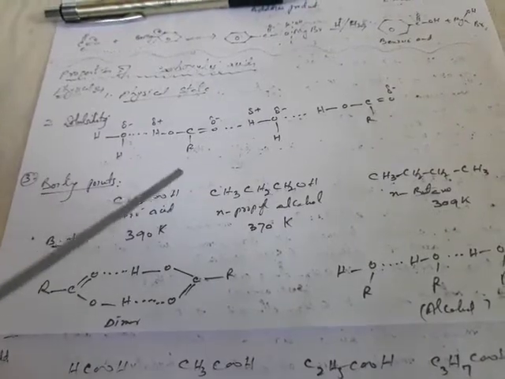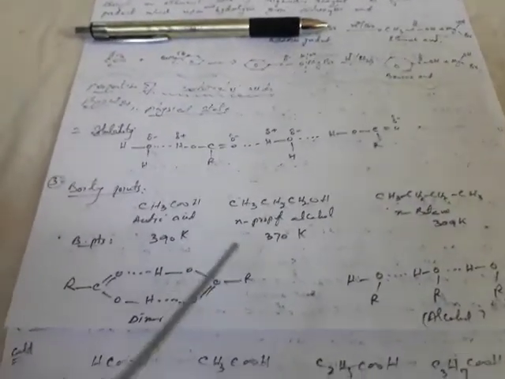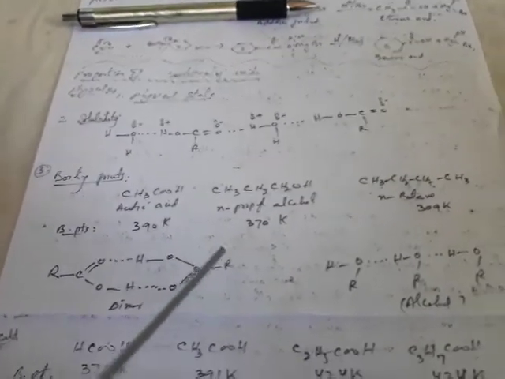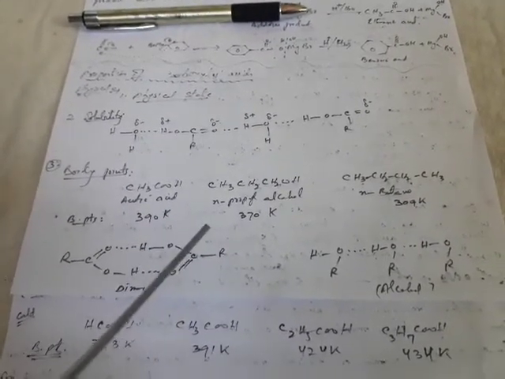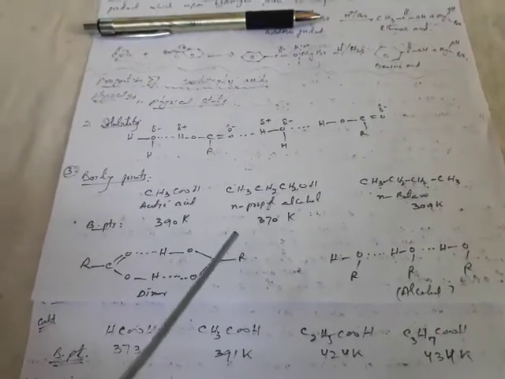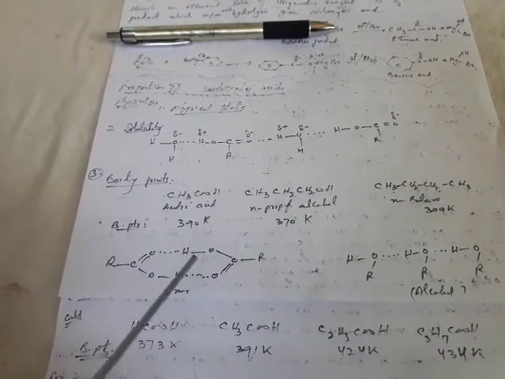Now the higher boiling points of these carboxylic acids compared to alcohols are due to two main reasons. One reason is that, as compared to alcohols, the OH bond in carboxylic acids is more polar, strongly polarized due to the presence of the adjacent electron withdrawing carbonyl group. Therefore carboxylic acids can form stronger hydrogen bonds. The second factor is that two molecules of these carboxylic acids are held together by two hydrogen bonds, and therefore they exist as dimers.